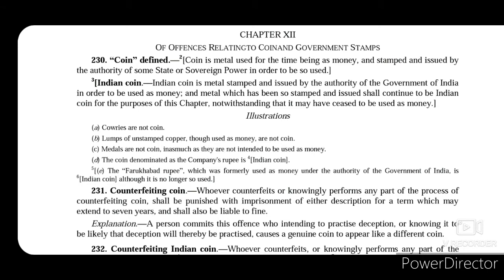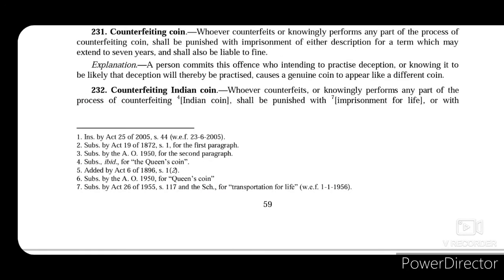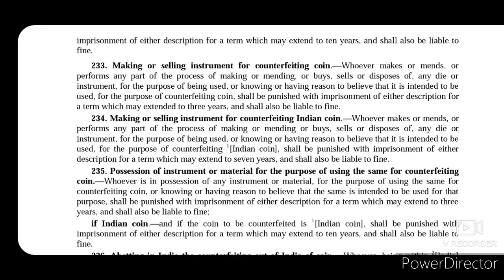Section 231 and 232 punish a person for counterfeiting a coin. Here we can see that section 232 talks about counterfeiting Indian coin. If you are counterfeiting a coin, then you will be punished with imprisonment for a term which may extend to 7 years and shall also be liable to fine. And if you are counterfeiting an Indian coin, then whoever does so or knowingly performs any part of the process of such counterfeiting of an Indian coin shall be punished with imprisonment for life or with imprisonment of either description for a term which may extend to 10 years and shall also be liable to fine.